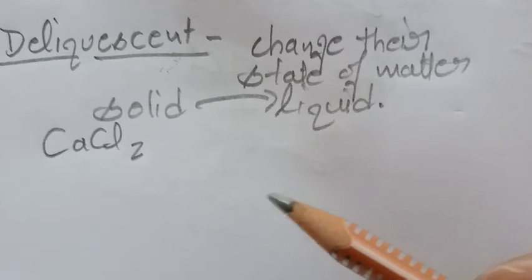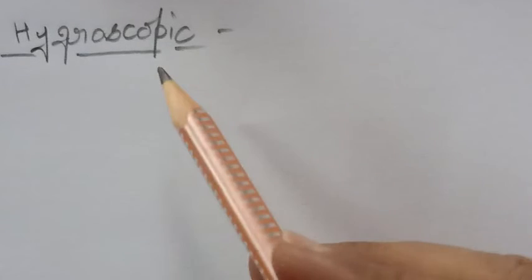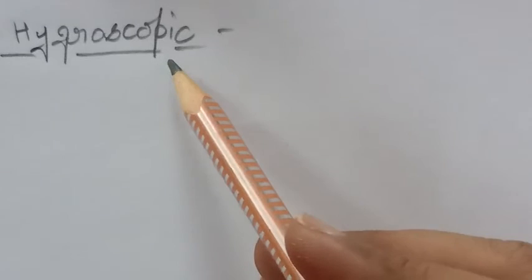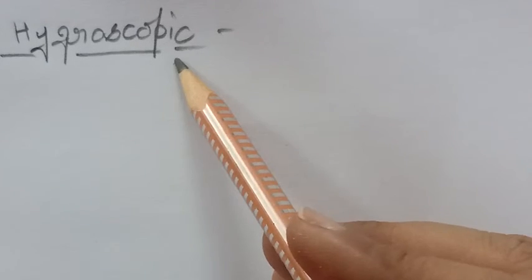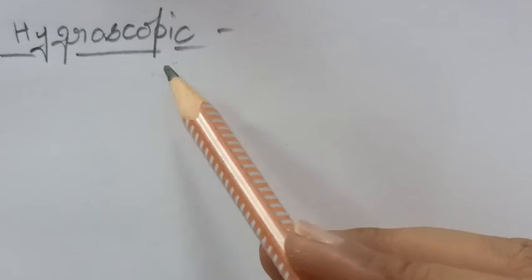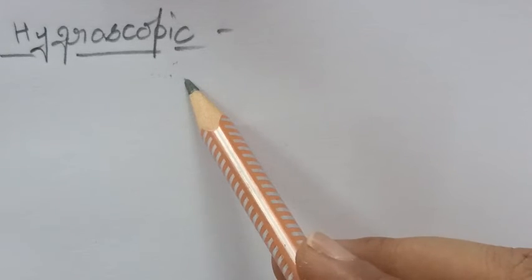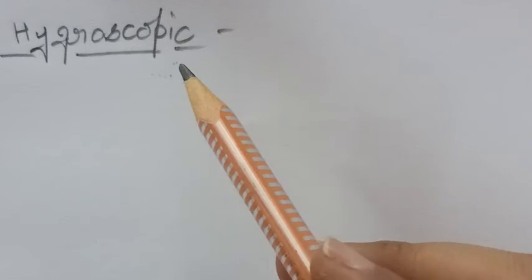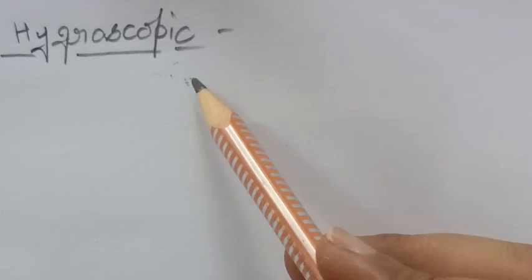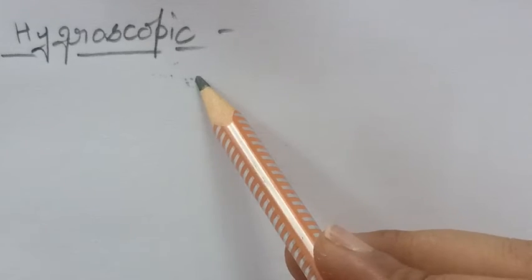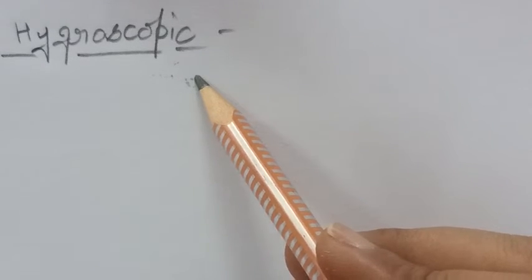Now the next one is hygroscopic substances. Hygroscopic substances again absorb moisture from the air but they do not change their state of matter. If they are in solid form, they remain in solid form, but they absorb some moisture and lose their dryness.